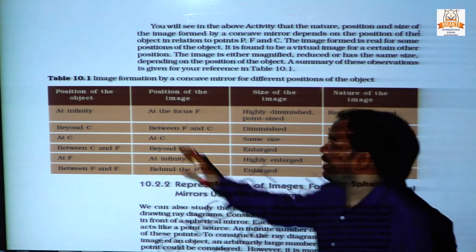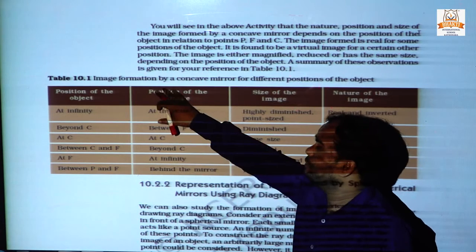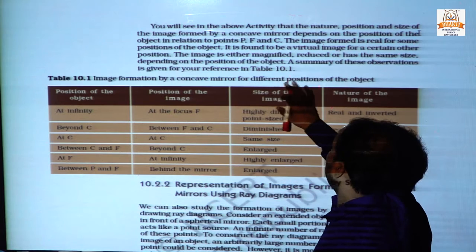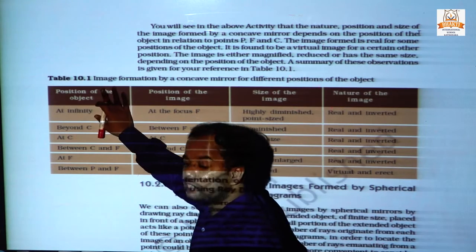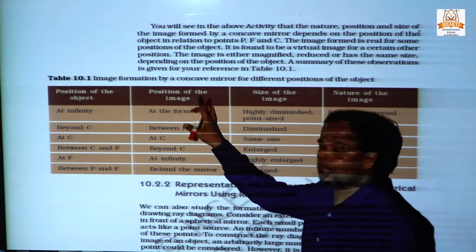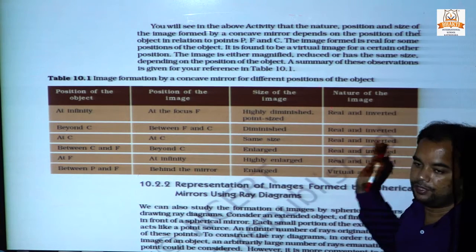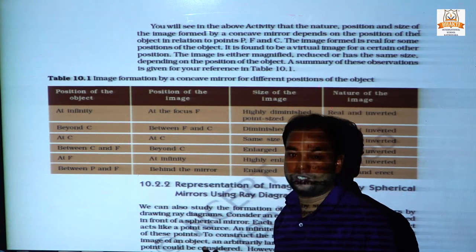Come to the point: image formation by concave mirror for different positions of the object. Position of the object, position of the image, size of the image, nature of the image. This is more important from the examination point of view.